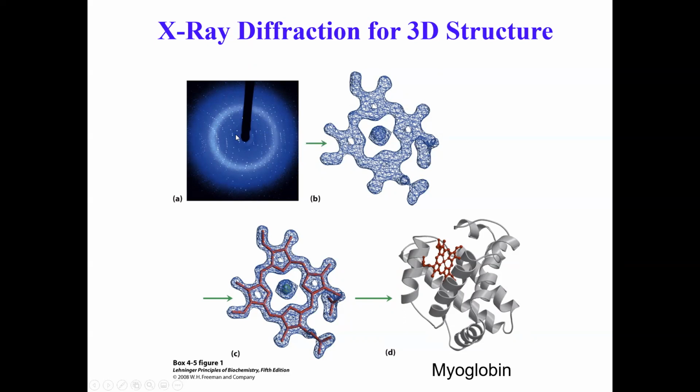X-ray is a unique ray. Its wavelength is 1/100th of a nanometer to 10 nanometers. It depends. And so you basically diffract your crystal using this X-ray, and you generate what we call a diffraction pattern as shown here in A. Once you have this diffraction pattern, you can take this data and you can actually calculate what we call a three-dimensional electron density map around individual nuclei of atoms.